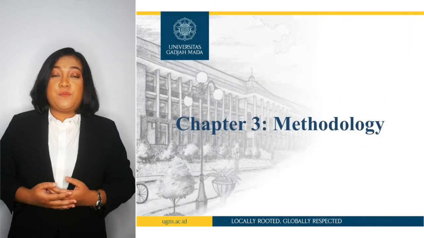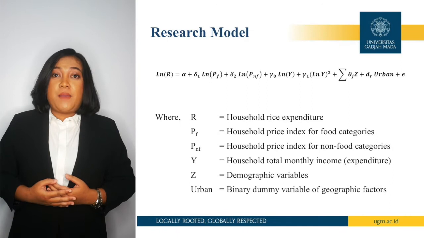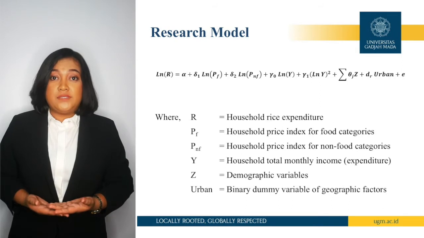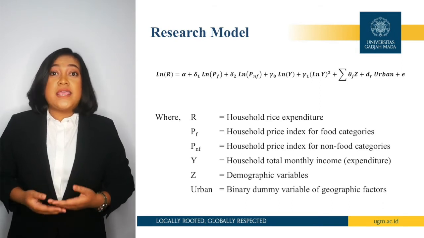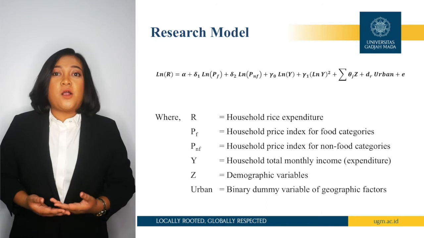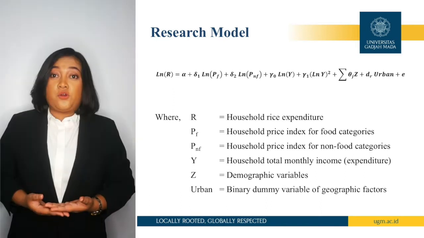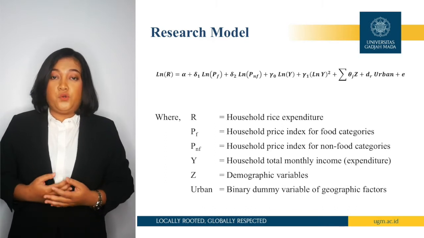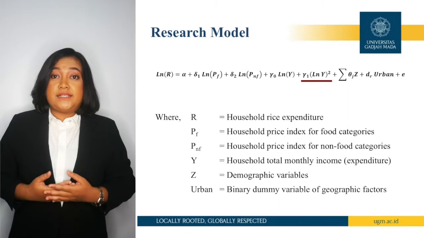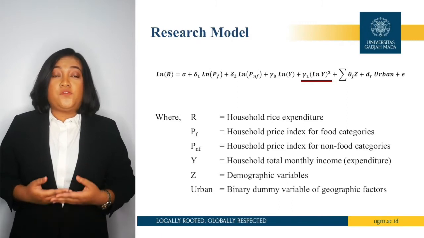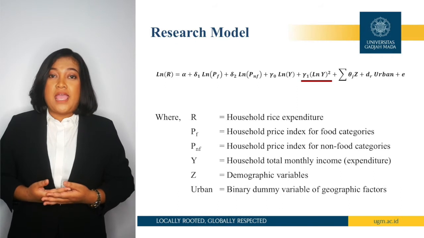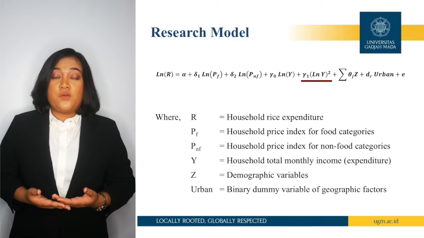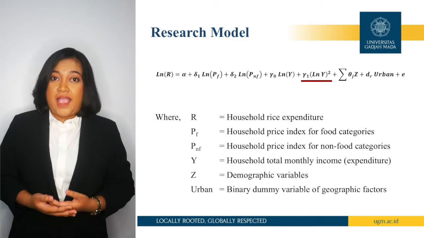Chapter 3, Research Methodology. Based on the research model, the dependent variable is the household rice expenditure, while the price index of food and non-food items, household monthly income expenditure, and demographic and geographic factors are regarded as independent variables. The food category is divided into 3 subcategories: the staple, basic, and complementary food. The quadratic almost ideal demand system is captured by y-square, or the quadratic form of income expenditure level in the model. By using a higher order of expenditure in the quadratic form, Banks argue that the regression model will automatically omit the linearity assumption of the Engel curve.